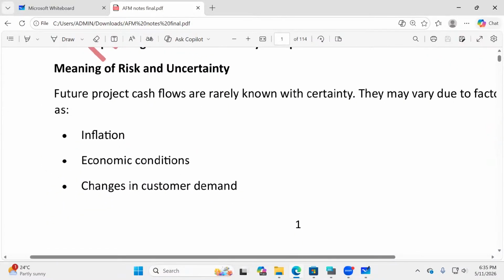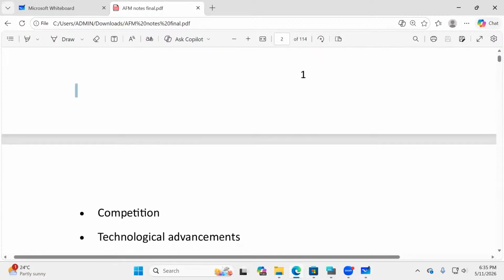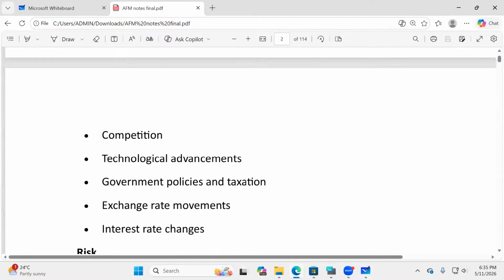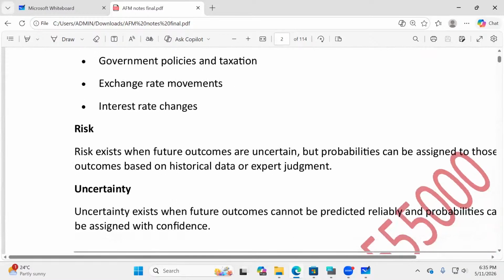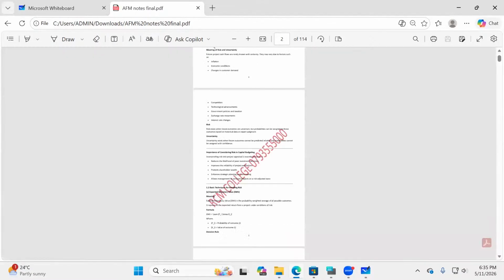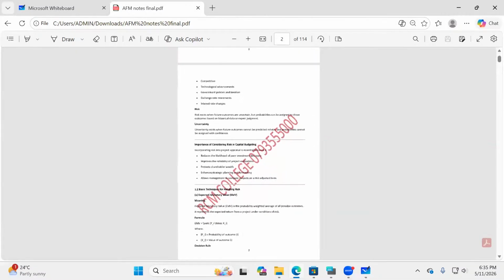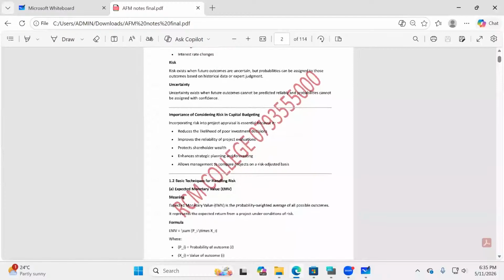So what am I looking at? This thing is not moving the way I would want it to move. So this is what we are doing today. So today, ladies and gentlemen, we are looking at basic techniques.